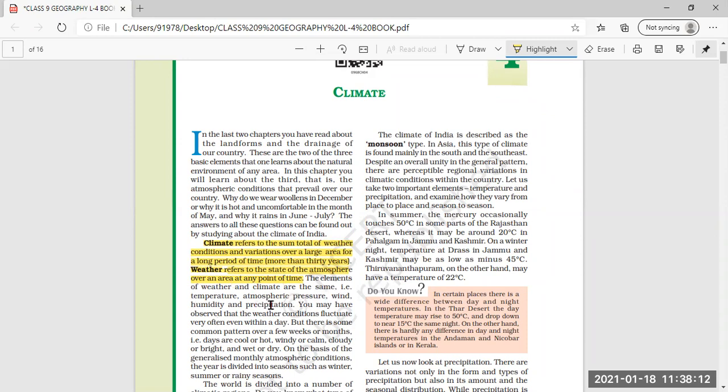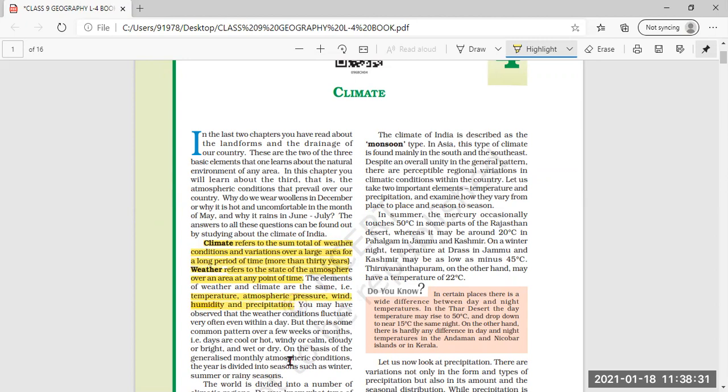And the elements of weather and climate are the same. The elements, the essential parts of weather and climate, are temperature, atmospheric pressure, wind, humidity, and precipitation.